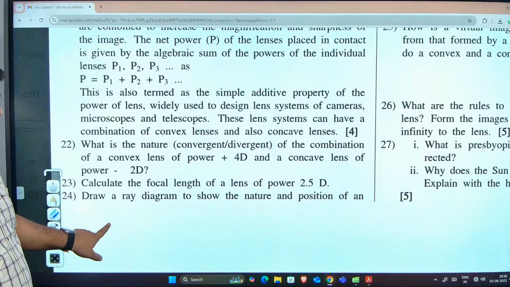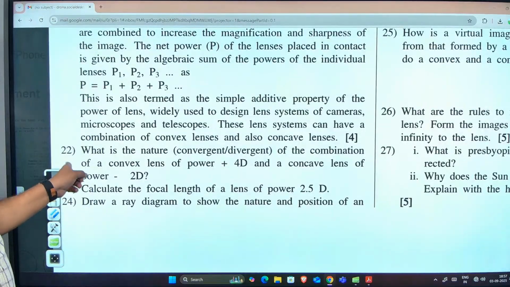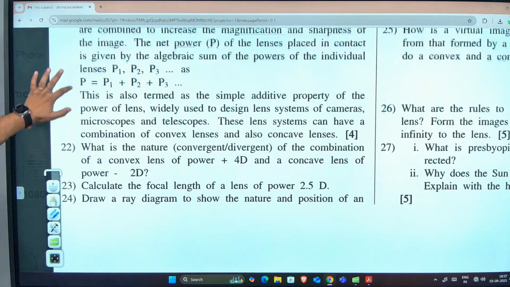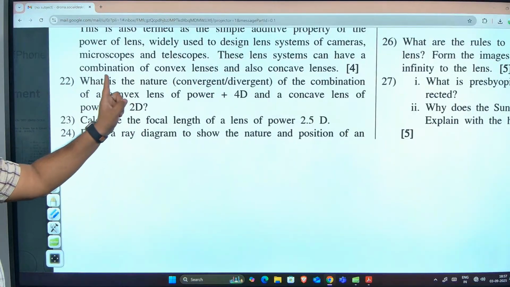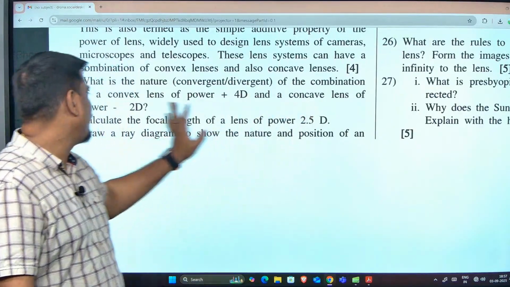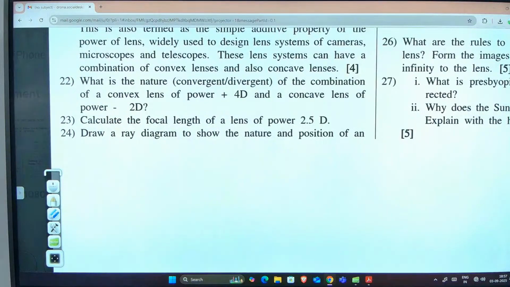See here. Question 22, fast. Time is not there. Question number 22. Leave the story above it. The question is, what is the nature of the combination of a convex lens of power plus 4D and a concave lens of power minus 2D? Tell me the answer first.